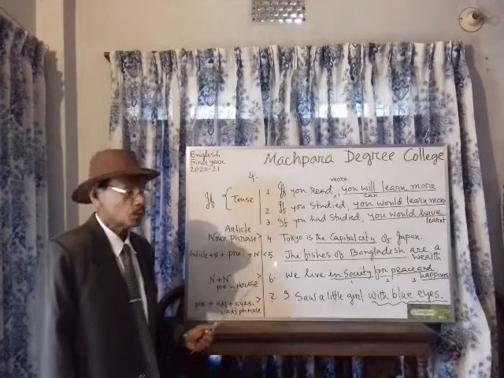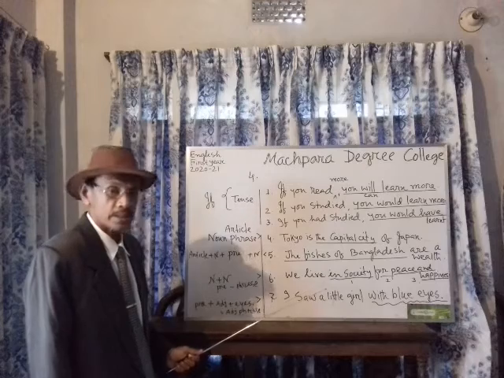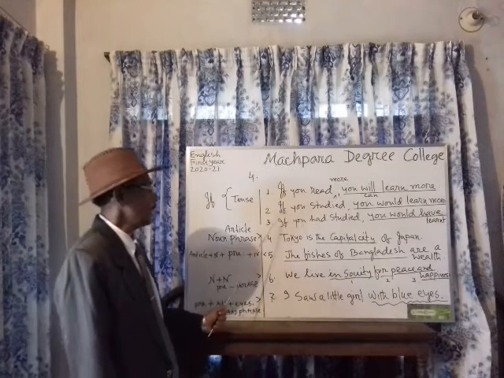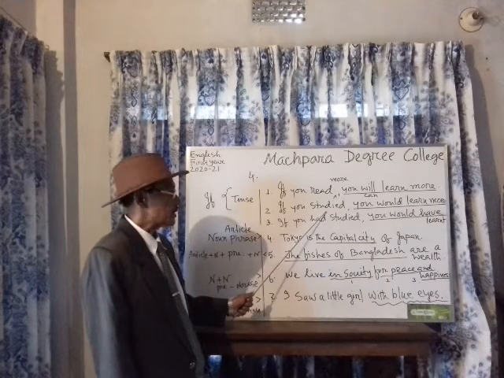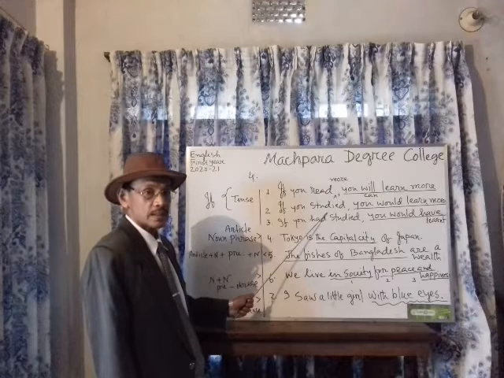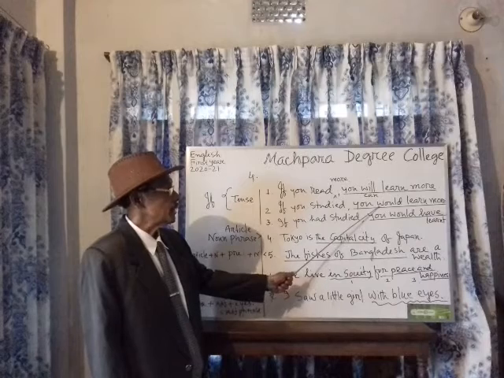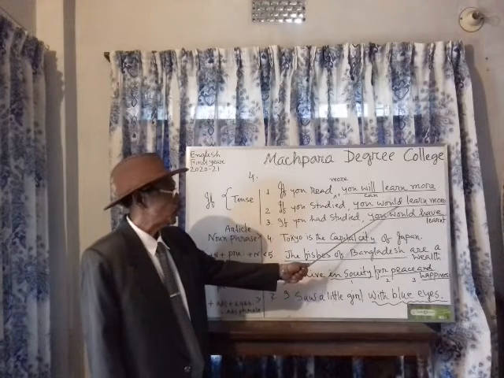Past tense অর্থে তুমি আরো অধিক শিখতে পারতে। এই যে would is used here. What is the structure? If you studied, this is past tense. So the structure of the sentence indicates the sentence must be past, future past form would.